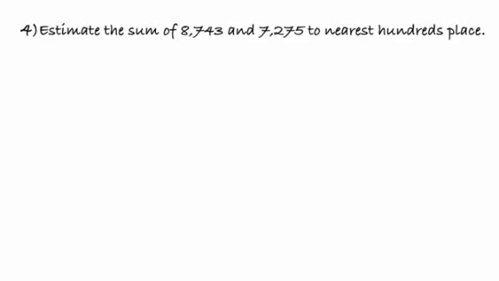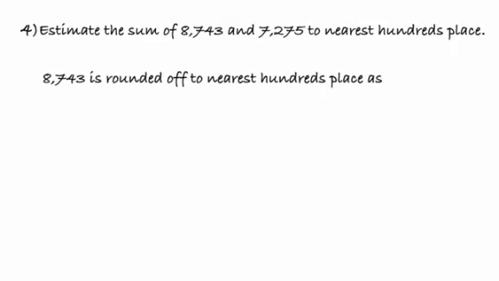Now moving on to the next problem, estimate the sum of 8743 and 7275 to the nearest hundreds place. For this, the first step would be rounding off the 2 numbers which are given to the nearest hundreds place. So the first one, 8743, is rounded off to the nearest hundreds place, and in that case, we'll have to consider the tens place and check whether it is less than or greater than 5.